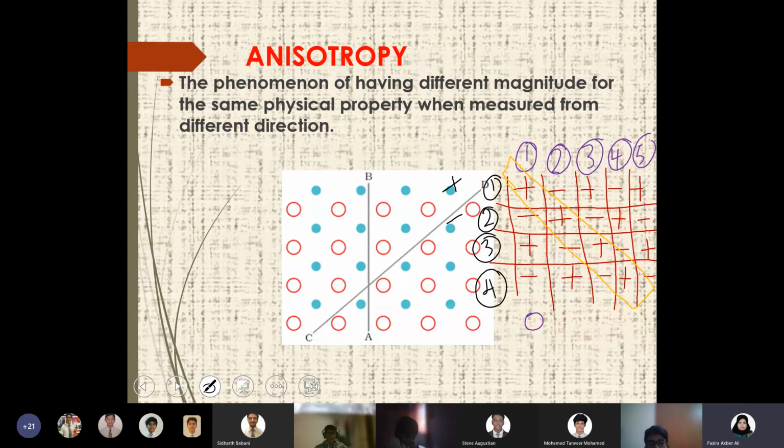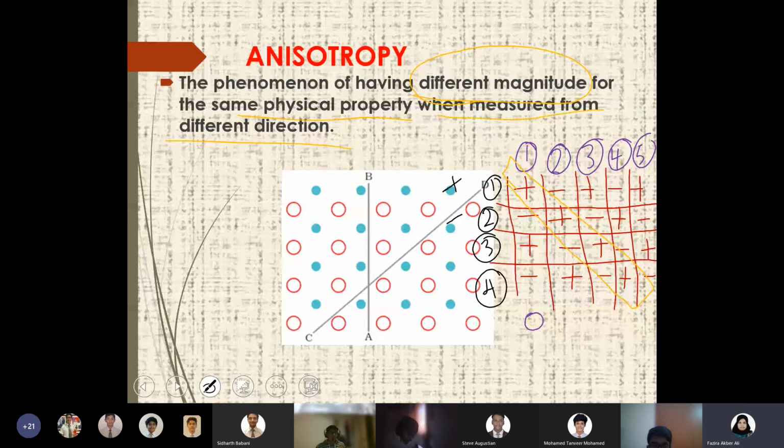When you do it row-wise or column-wise or diagonally, the values you were getting were different. It was not the same thing, right? Yes, ma'am. That phenomenon is known as anisotropy. The phenomenon of having different magnitude, that means a different value, for the same physical property when measured from different directions.